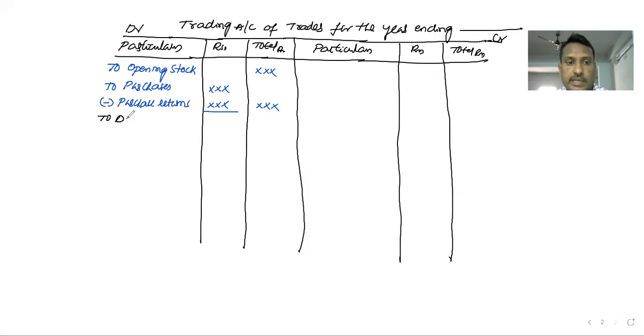Direct expenses. What are the direct expenses? To wages. To carriage, in brackets either carriage inwards or carriage on purchases. So it is also a direct expense.